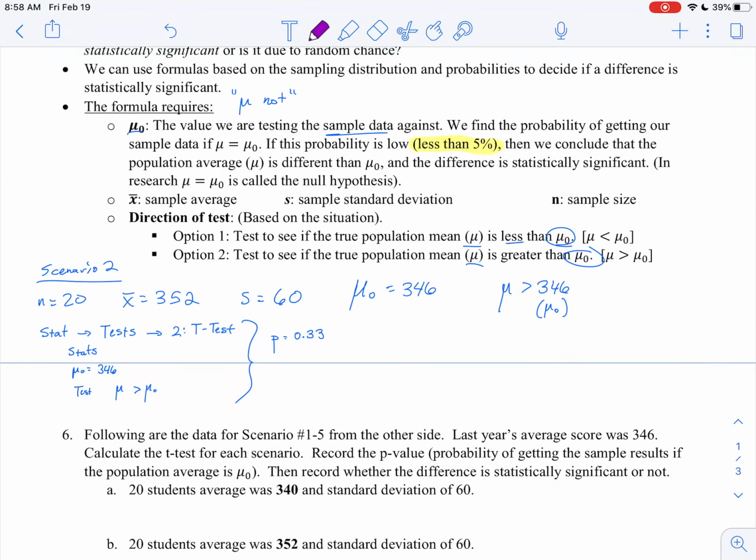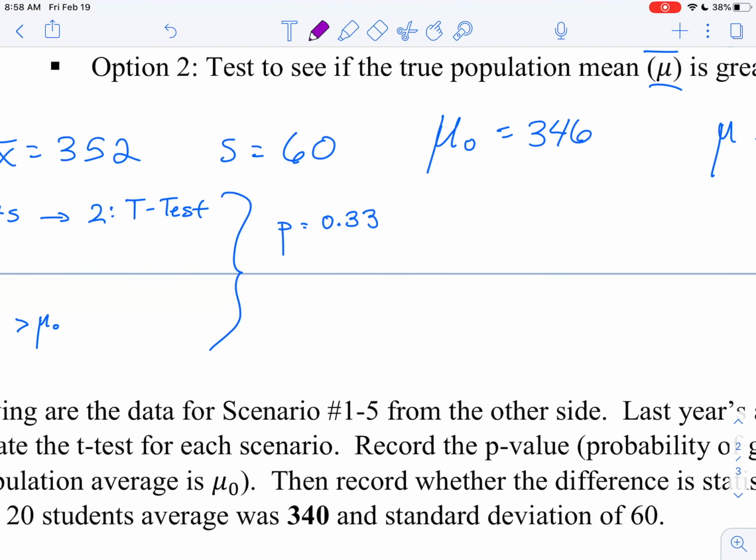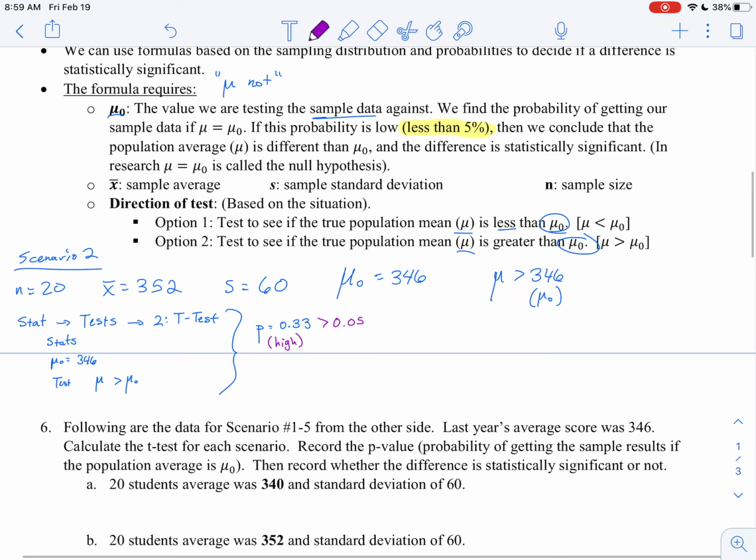So we found the p-value is 0.33, but what does that mean? Well, just a reminder, statisticians say probability is low if it's less than 5%. If it's more than 5%, it's considered high. So let's take a look here at our p-value, our probability. Is 0.33 greater than 5% or less than 5%? Well, 5% is 0.05, so this is actually greater. So this is considered to be a high probability by statisticians. Okay, so 5% is the cutoff.